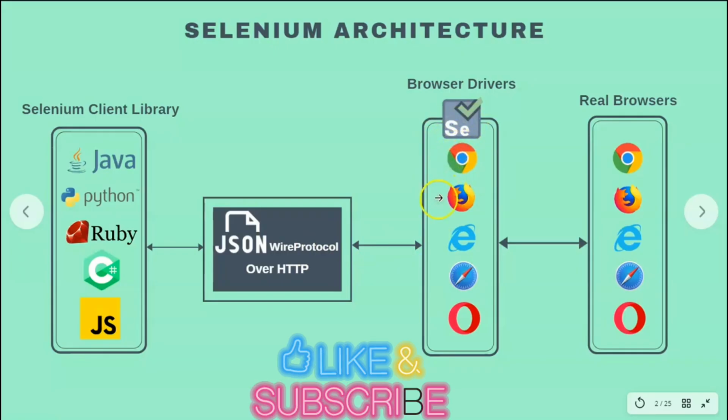So for example, you are trying to execute your script that you have written in the Chrome browser. So you will have the corresponding Chrome browser driver, and then you have the real browser. Okay, so here you will see these arrows are bidirectional.